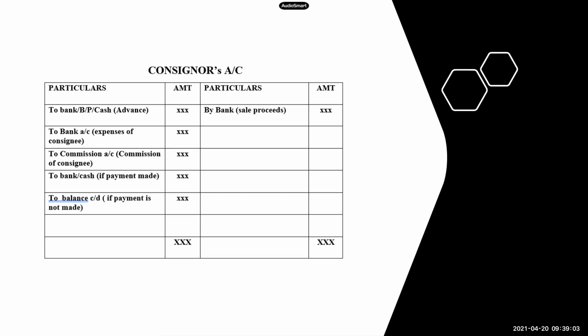As I told you, it will be exactly opposite to consignee's account. In consignee's account, you were taking sales on the debit side. Here, you will take it on the credit side. And all these transactions were taken on the credit side in consignee's account. Now you will take it on the credit side. So these are the major 4 ledger accounts which we will be preparing every time.